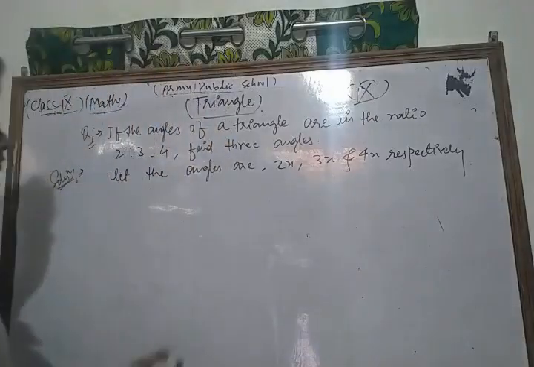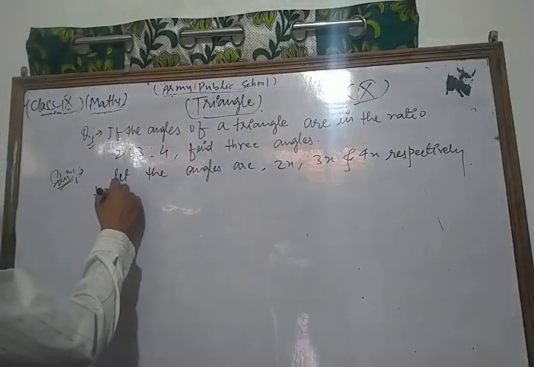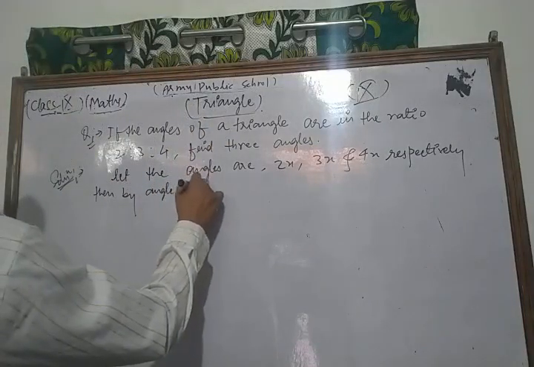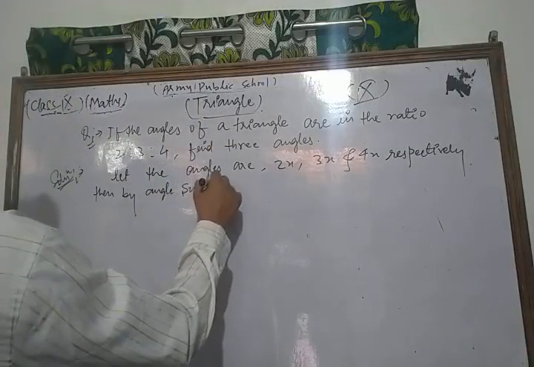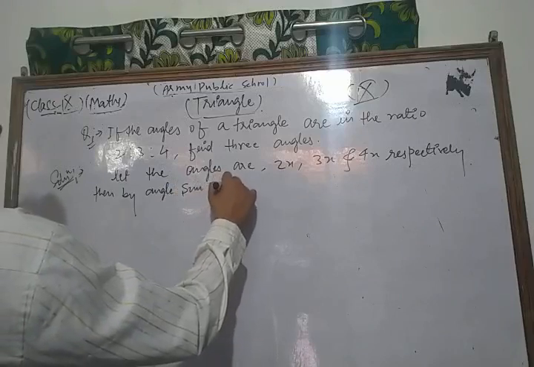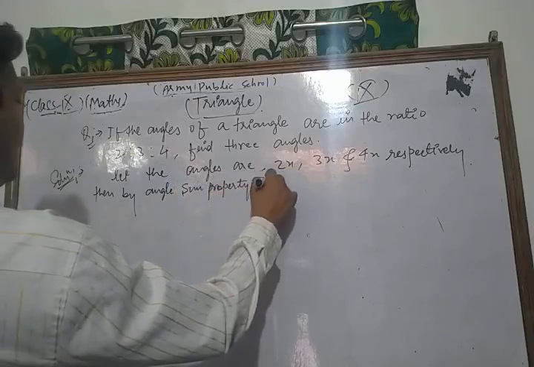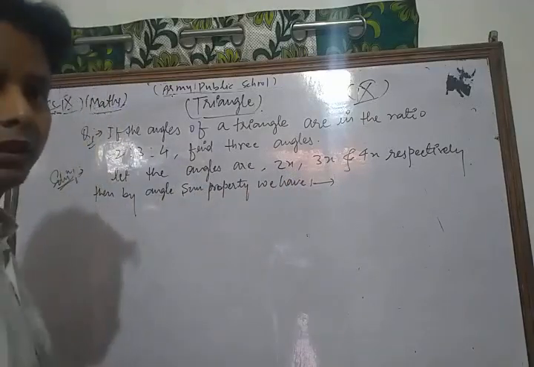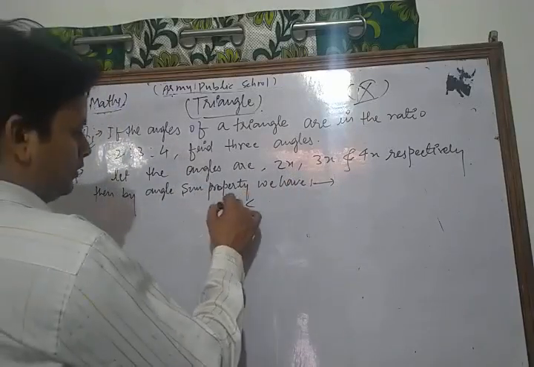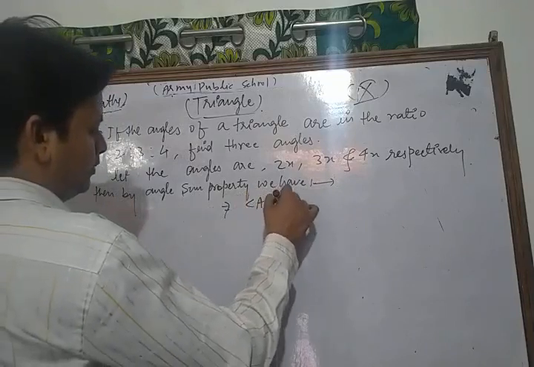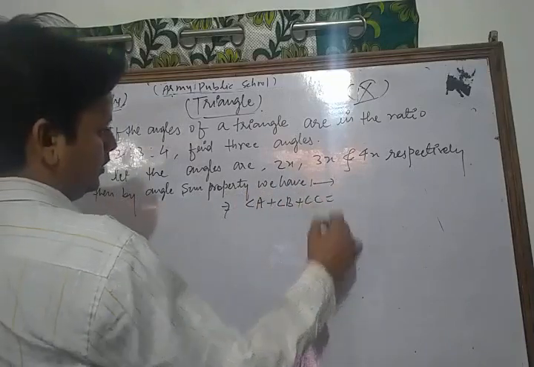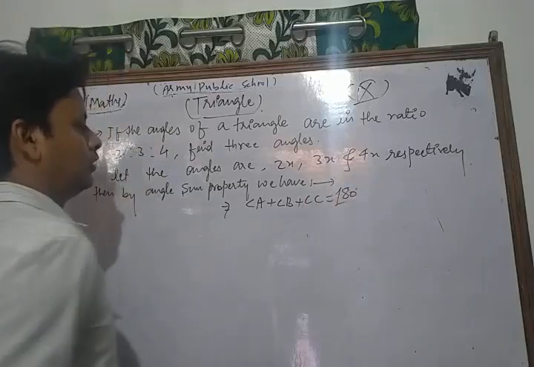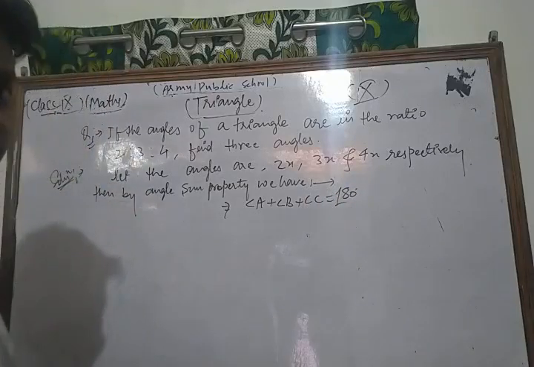Then by the angle sum property, we have angle A plus angle B plus angle C is equal to 180 degrees.